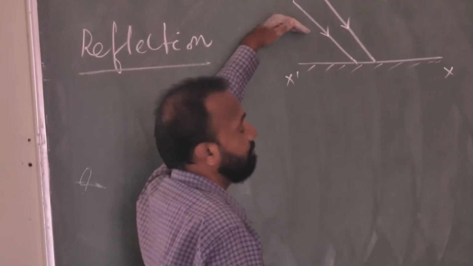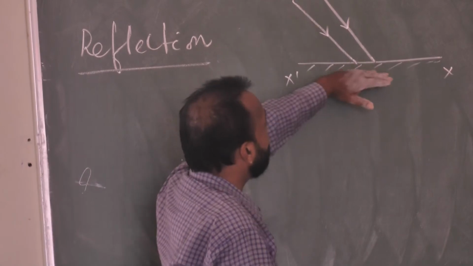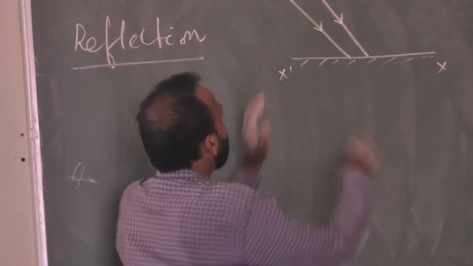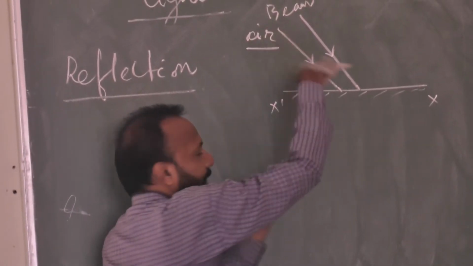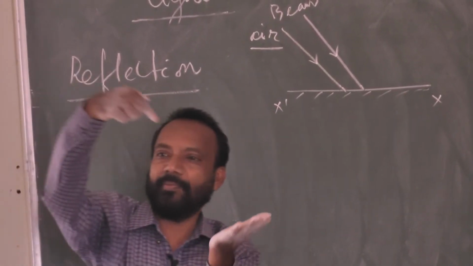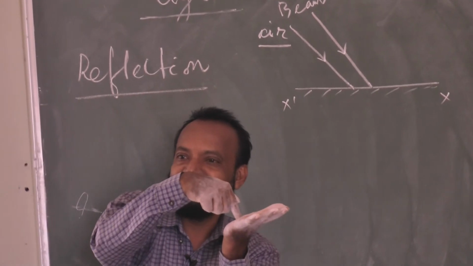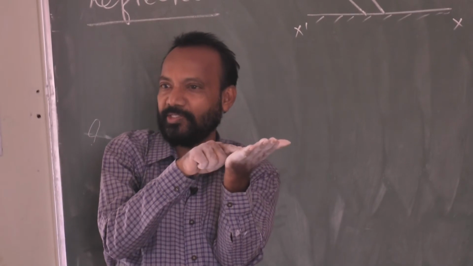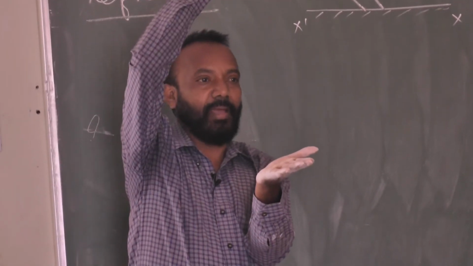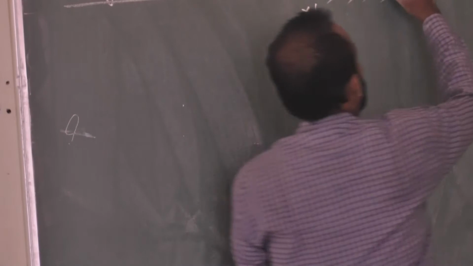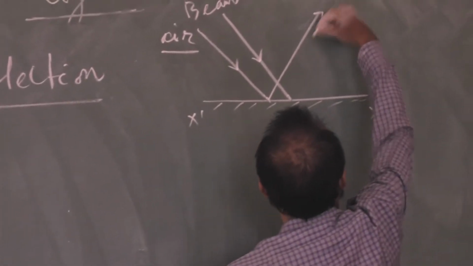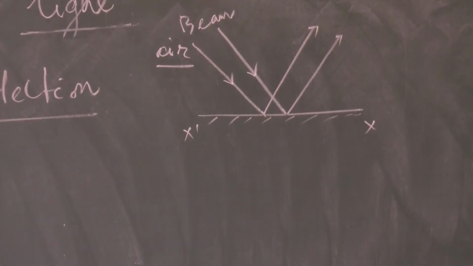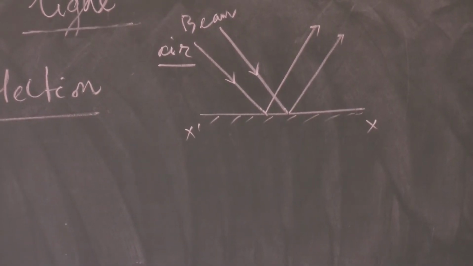It is coming from this medium, suppose the air medium, and the surface is another medium, like a glass mirror. The light energy comes from air, falls on the surface, and the surface does not allow it to pass through. That means it bounces back, returning back. Yes or no? The rays of light are returning into the same medium, and the pattern remains the same.